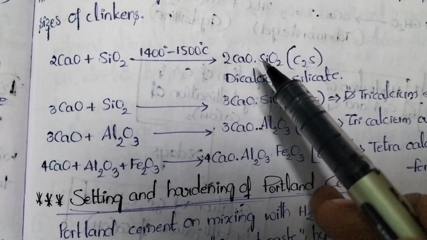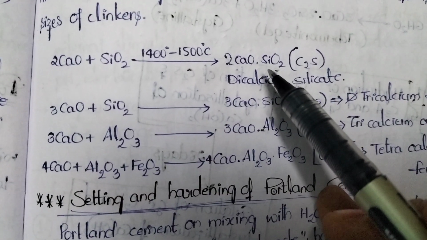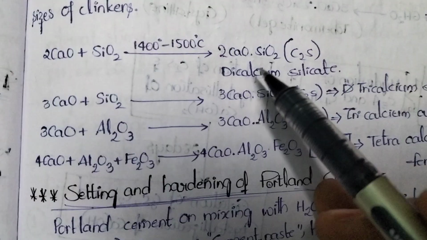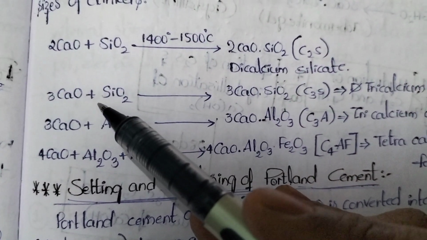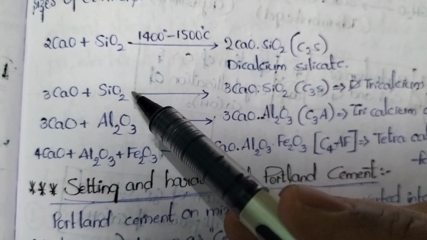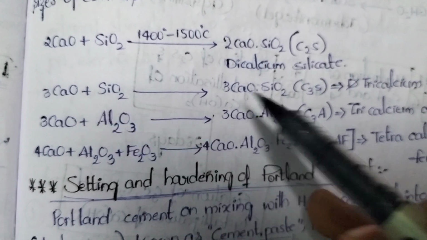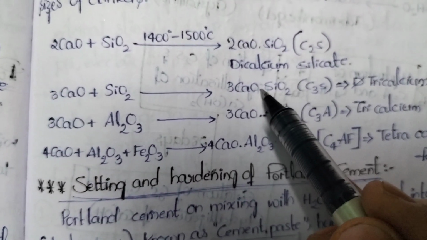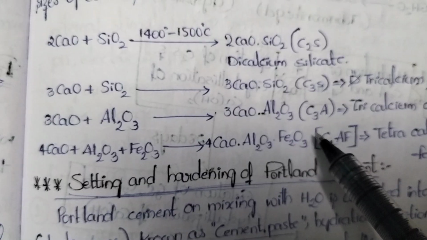Very easy to remember. I will give a simple hint to simplify these reactions. Look into the second reaction. The second reaction follows the same concept. Plus is there on the reactant side, but on the product side there is no plus, just a dot instead. The third and fourth reactions are also the same.